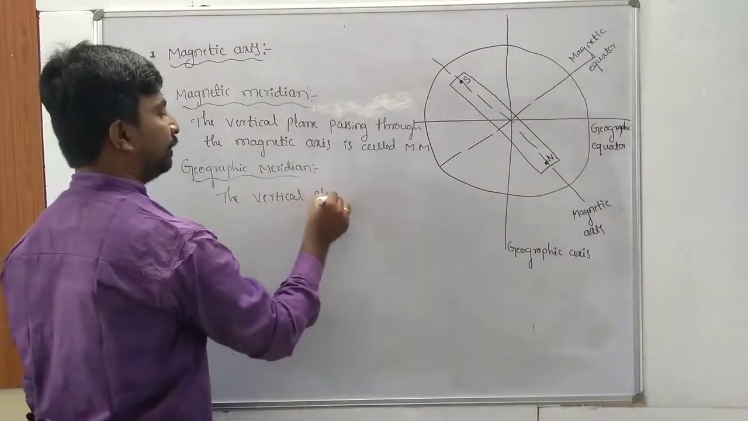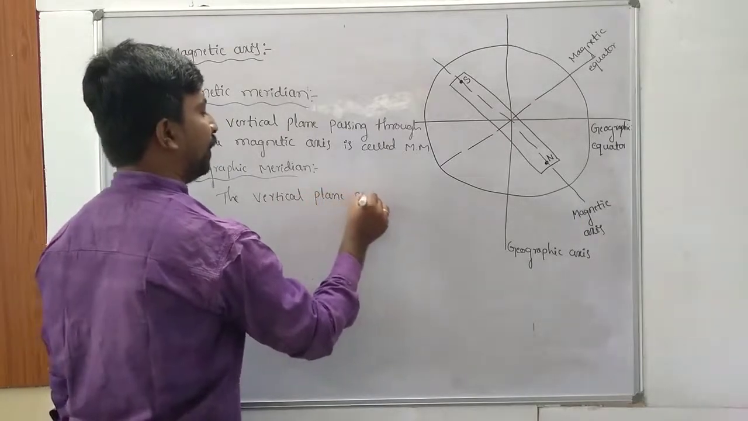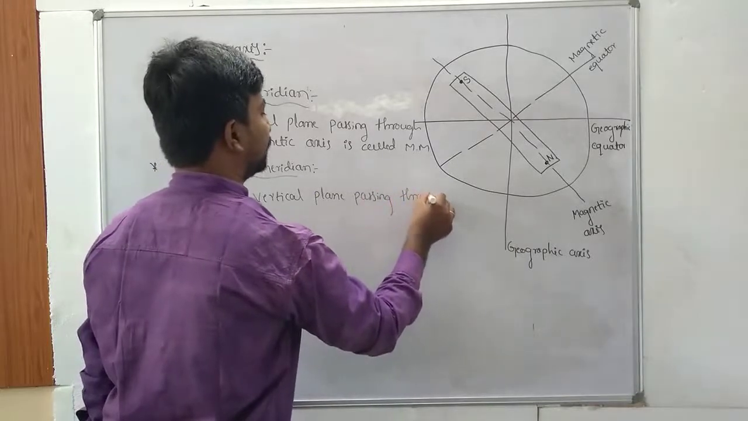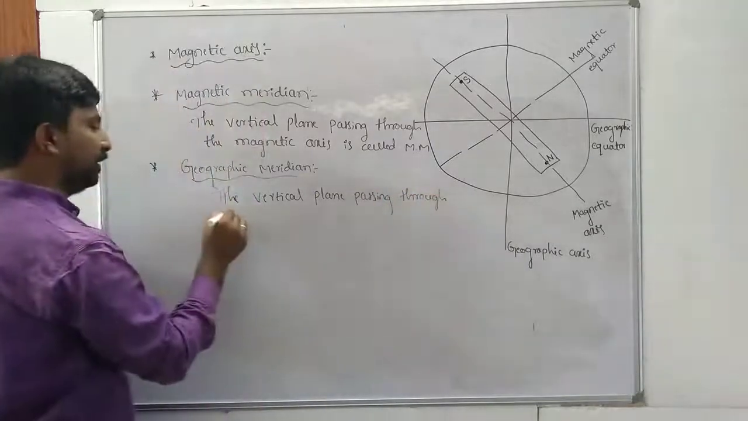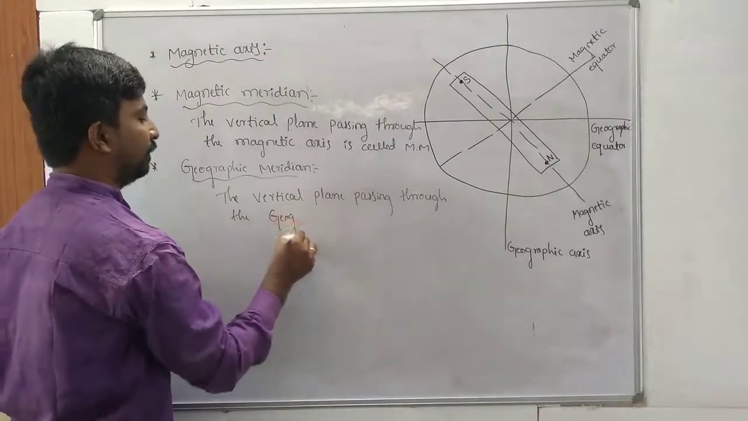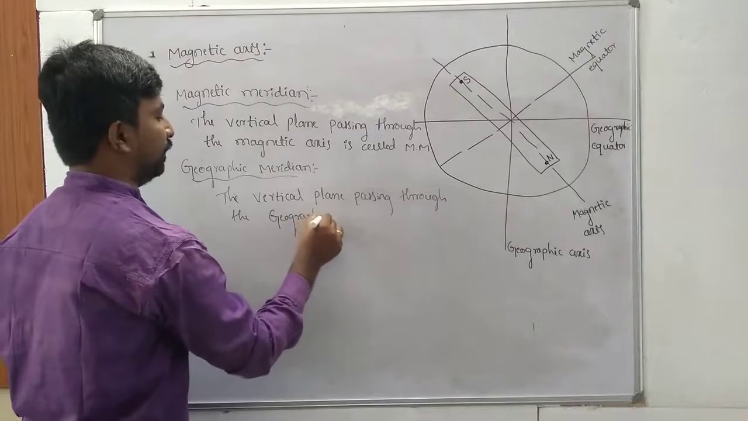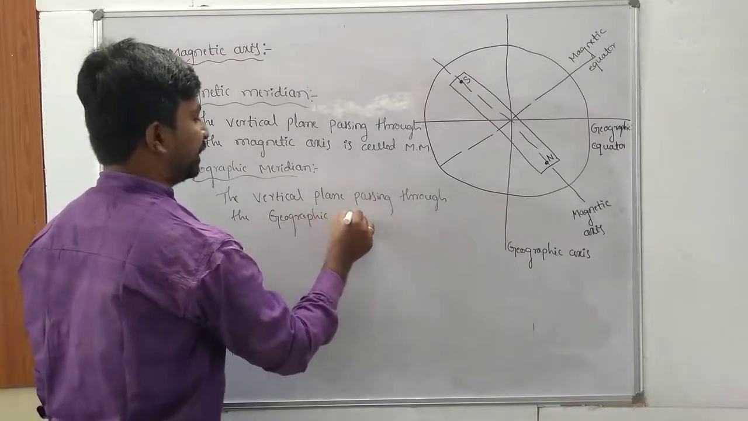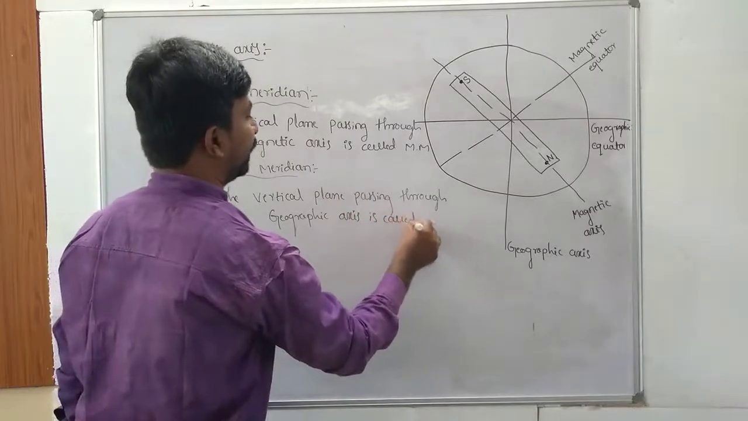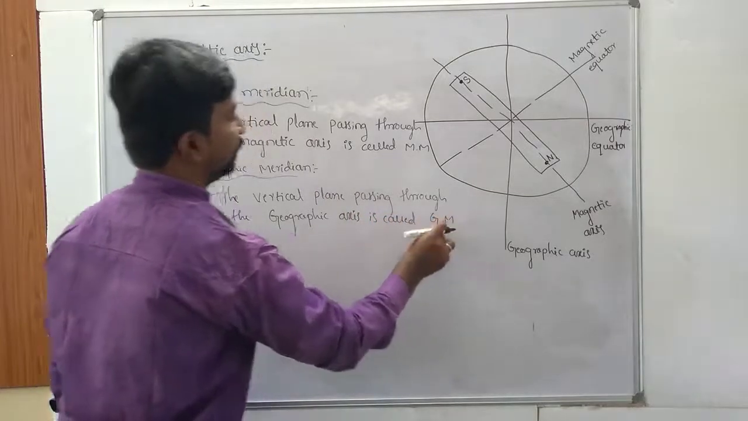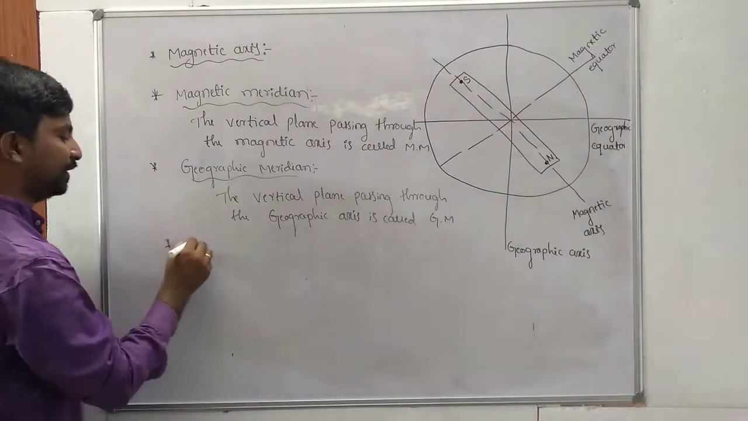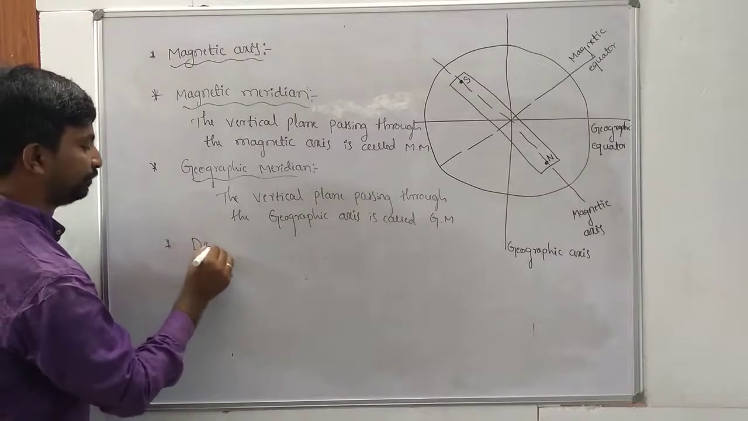The vertical plane passing through the geographic axis is called what? Geographic meridian. Next, one more important basic definition is declination.